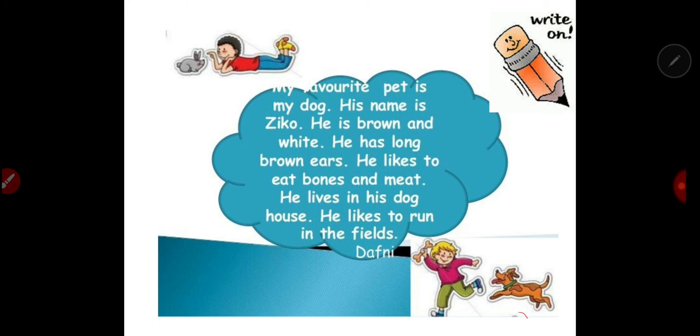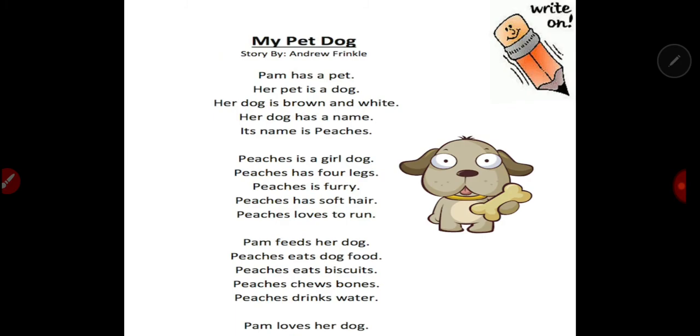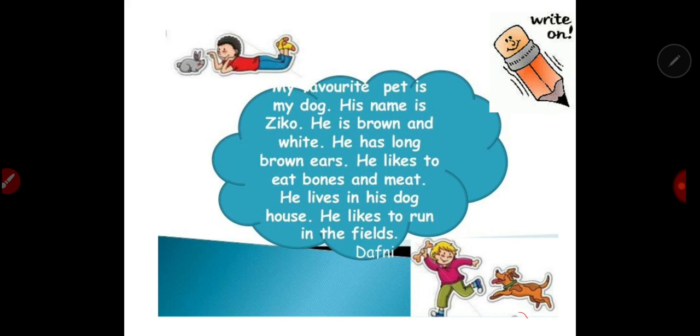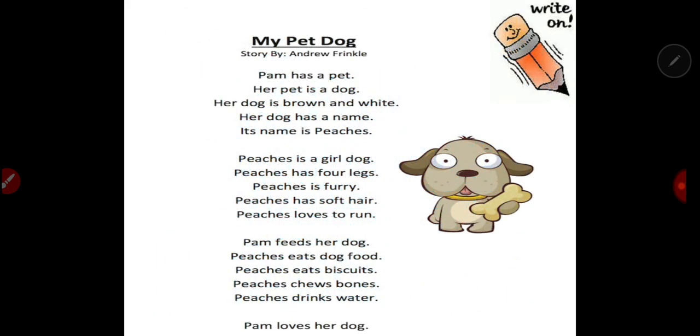Understood? So I have here another example. So you can choose two. You can choose either of the two which you want to copy. This one, a dog, the first picture, a favorite pet, or this one. You can choose. All right, so you can again pause the video and then copy, write it properly on the line, and please don't forget to take a picture of your work and send it in the group. Okay, so good luck.